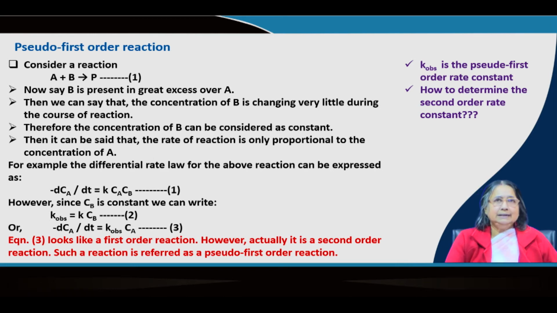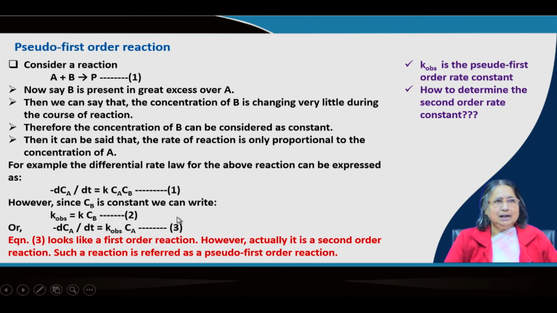In that case, if we write the rate expression, then it will be dCA/dt, because we are considering only A. So, dCA/dt, this is the rate of the reaction, it will be K into CA into CB, although this is the actual, but CB is constant. So, K into CB is also another constant, and that we have written as K observed, that we see experimentally. So, dCA/dt, this is the rate, is nothing but K observed into CA. So, this is the first order.